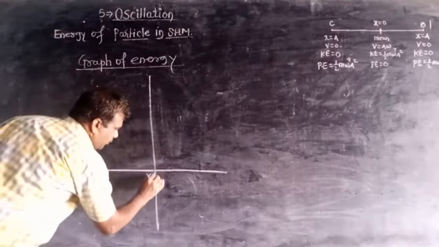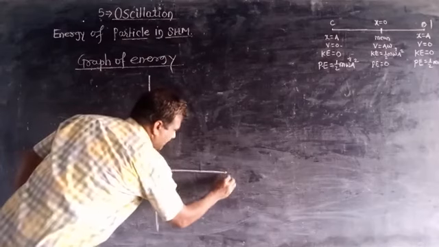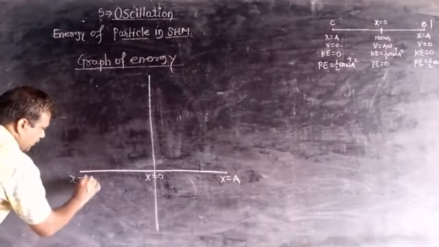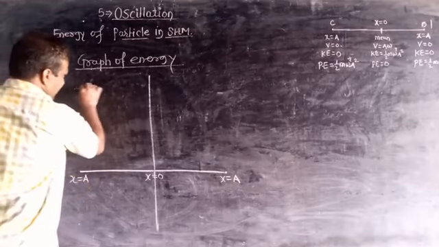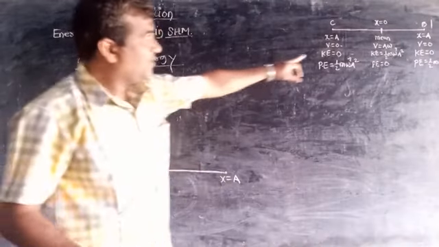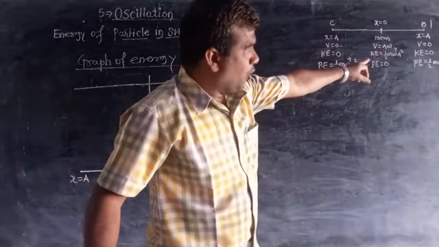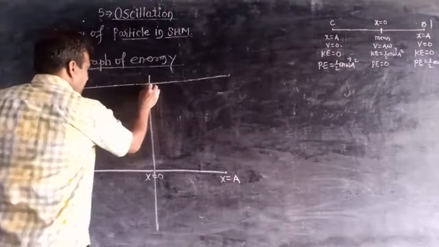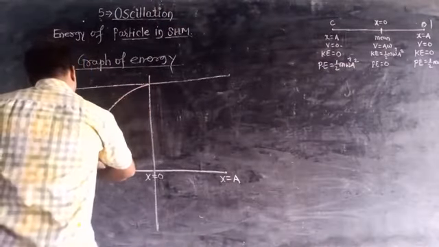So this is the mean position, this is an extreme position, and this is also an extreme position. So now at extreme position kinetic energy is 0 and potential energy is maximum. So we plot the graph in this way.